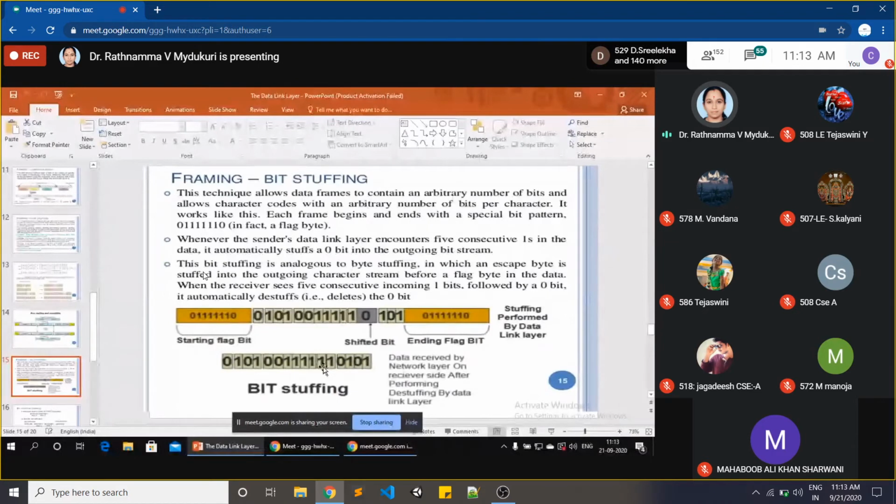And the data received by the network layer on the receiver side, what will it do? Suppose if you are sending 5 ones continuously, automatically the 0 which comes after the 5 ones will be destuffed, and it considers the next 1, 0, 1. So this mechanism is called bit stuffing.